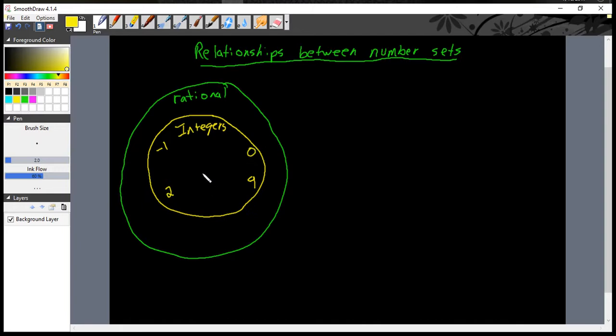All those were integers. All of these numbers can be written as rational. -1 can be written as a fraction. So -1 is rational, 2 is rational, 0 is rational, 9 is rational. Every integer is a rational number.